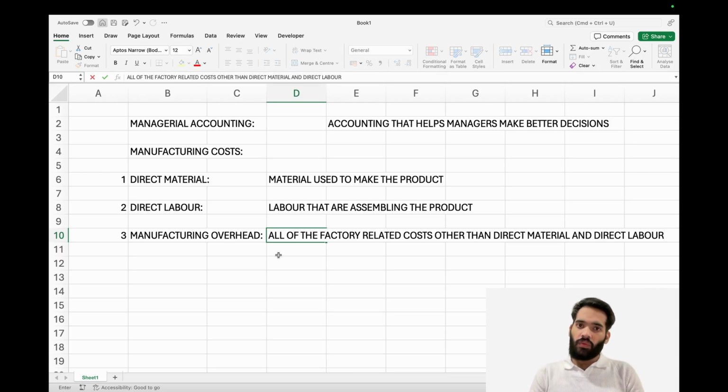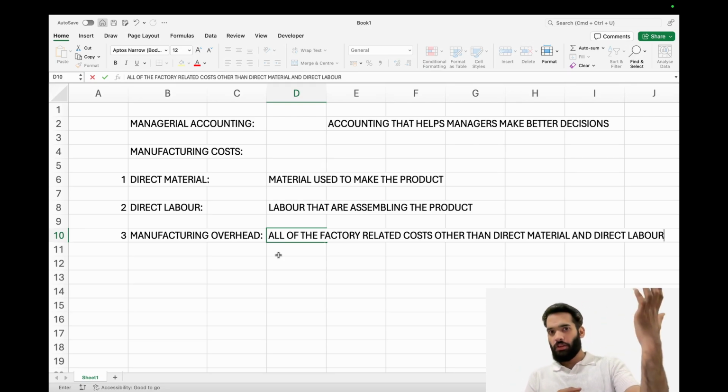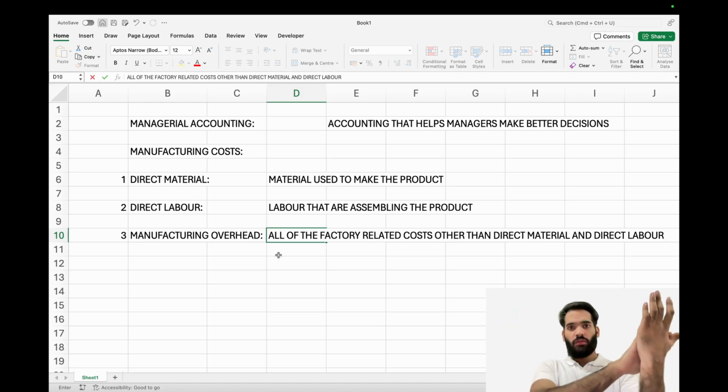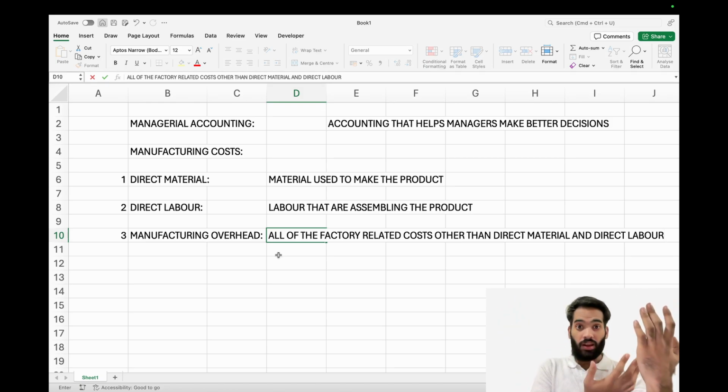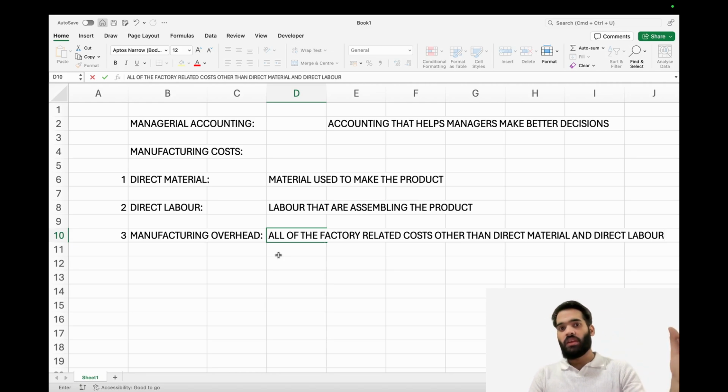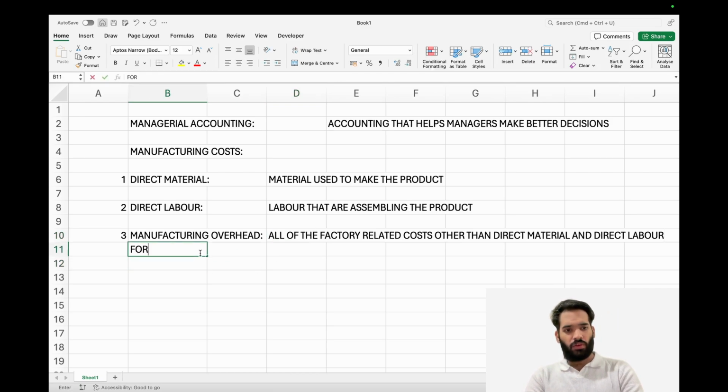So that's a very good way to think about it, because please understand that when you have a manufacturing business, you have the factory where you make the products, and then you have the office, right? So we are saying all of the factory costs that you're paying, the factory rent, factory electricity, factory, let's say, supervisor, factory depreciation, all of the costs that you're incurring in the factory, except the direct material and direct labor, are manufacturing overhead. So in this case, let me write some examples for you.